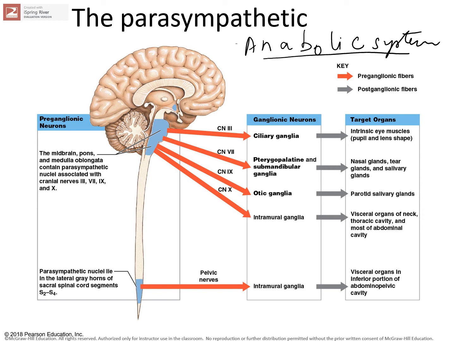So this is also called the anabolic nervous system. The parasympathetic division helps in growth and development, helps in storing excess lipids in adipose tissue, and it helps in conserving energy. So it converts all the excess glucose in the bloodstream into glycogen for later use.